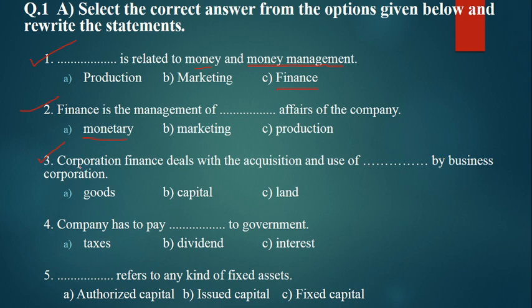Okay, so when you talk about company, so company deals with what? Capital. Okay, money. That is why the answer is B.